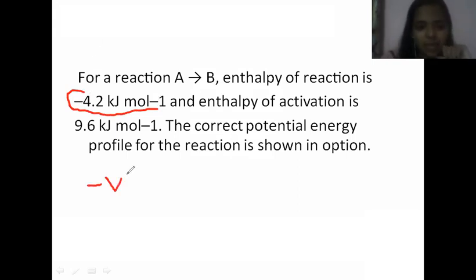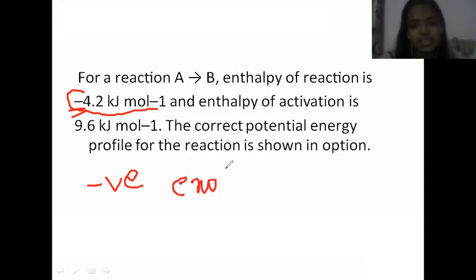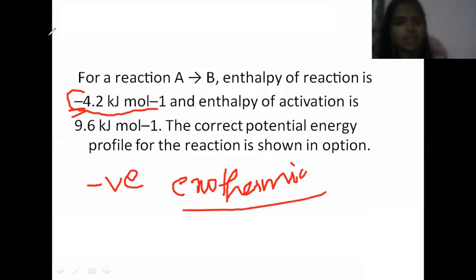If enthalpy is negative, look at this negative sign, clearly you can say an exothermic reaction is taking place. When the reactant A forms the product B, an exothermic reaction is taking place.